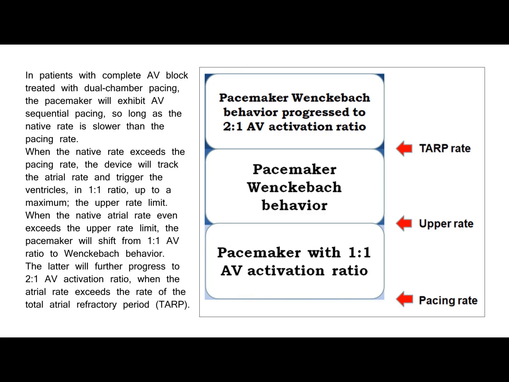When the native atrial rate even exceeds the upper rate limit, the pacemaker will shift from 1:1 AV ratio to Wenckebach behavior. The latter will further progress to 2:1 AV activation ratio, when the atrial rate exceeds the rate of the total atrial refractory period, TARP.